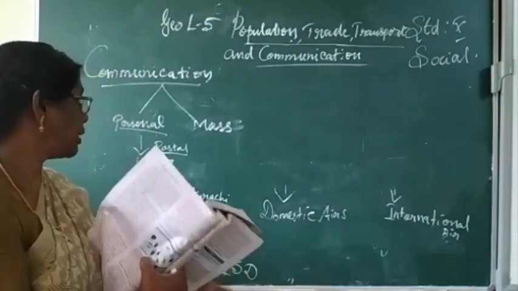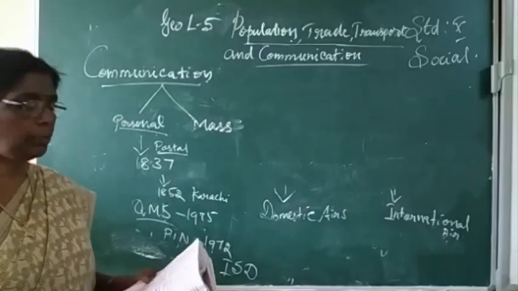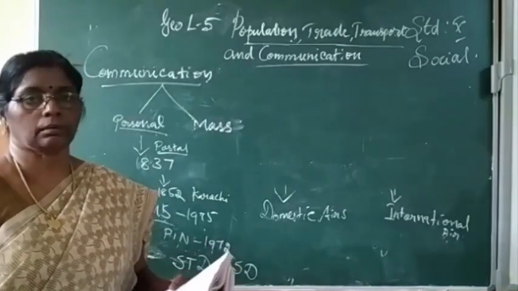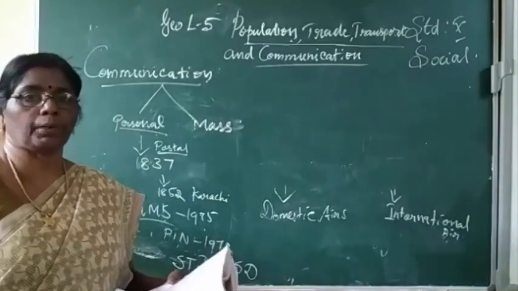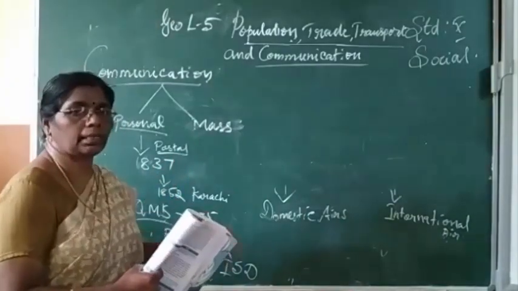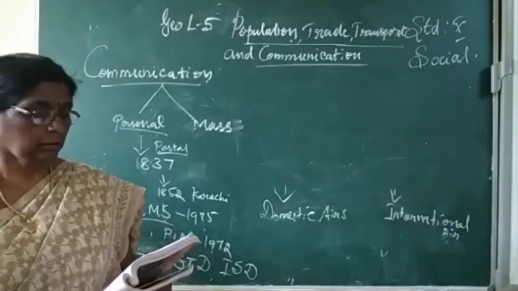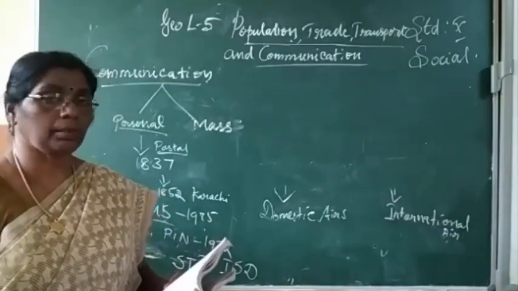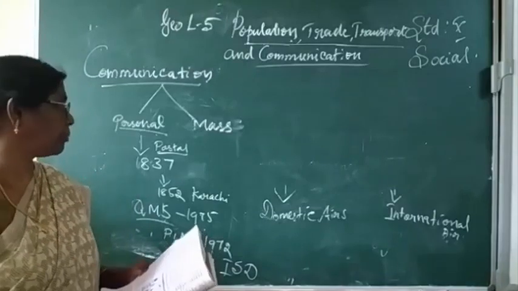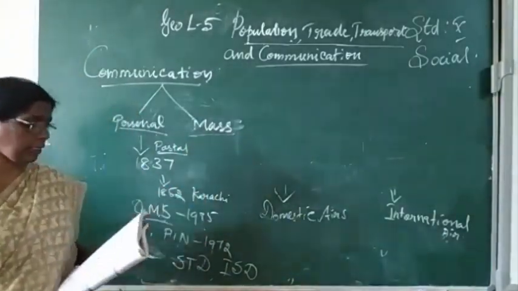Then mass communication. Mass communication is able to give information to many people at the same time. One of the best examples is television, radio and internet. Mass communication enables millions of people to get information at the same time.